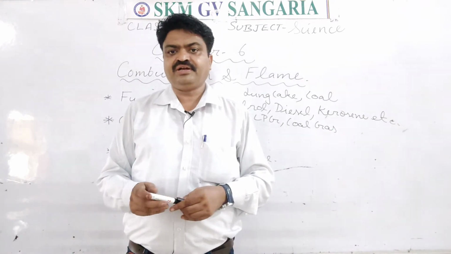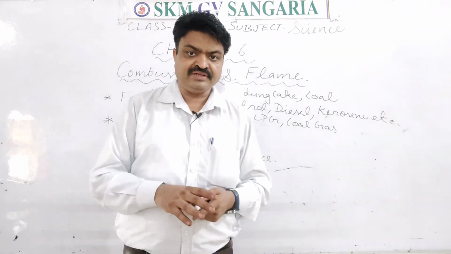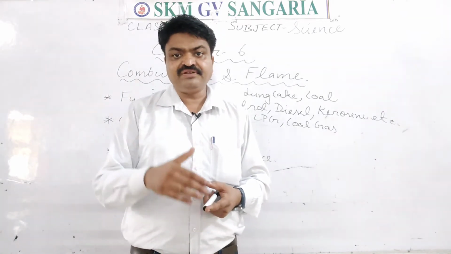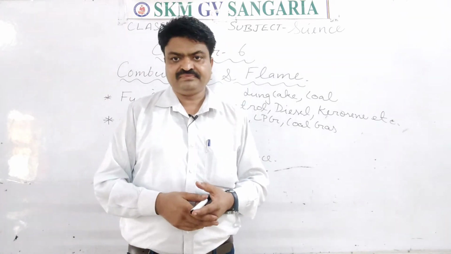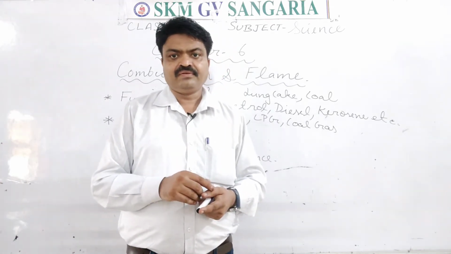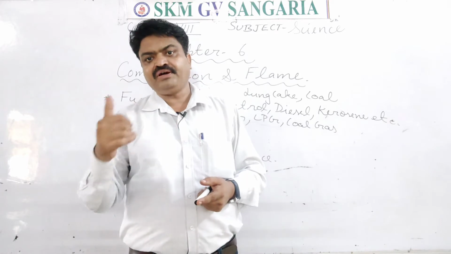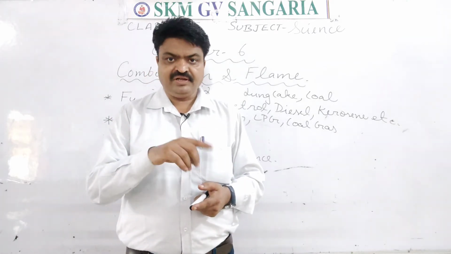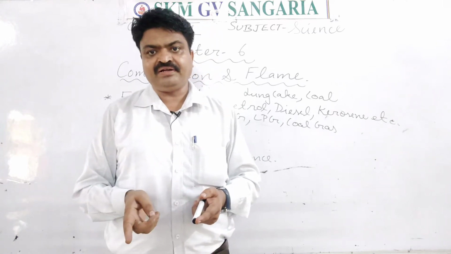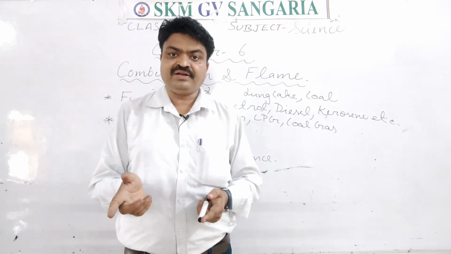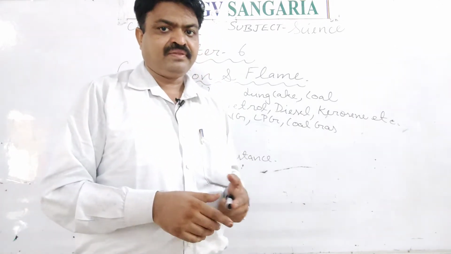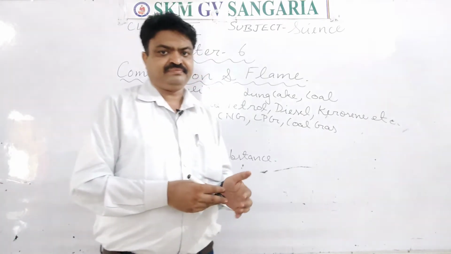What is combustion? It is a chemical process. As you know, the burning of fuel is a chemical change in which a chemical reaction takes place. The chemical process in which a substance reacts with oxygen and releases heat and light energy during burning is known as combustion.